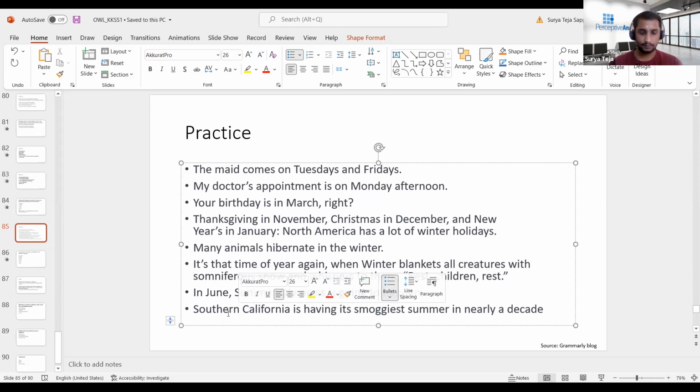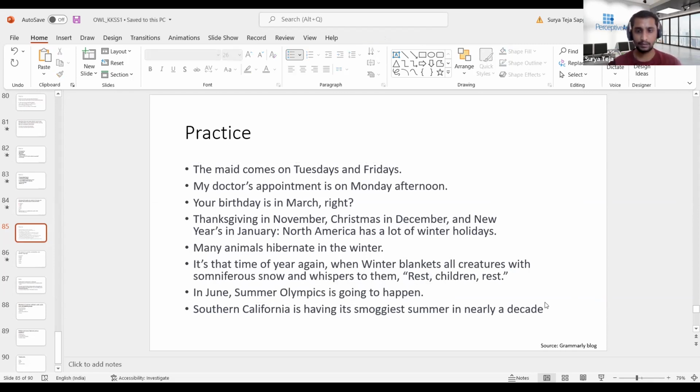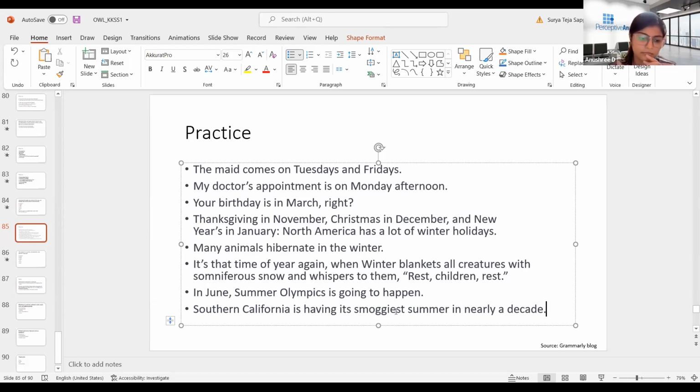If we go to the last example, Southern California is having its smogiest summer in nearly a decade. So are there any changes required, or is it fine? I think it's fine. Right. If you see, it's smogiest summer, so I'm talking about the particular season only. I'm not talking about a title, an event, or a persona here. Summer is directly talking about a season, which is a common noun.